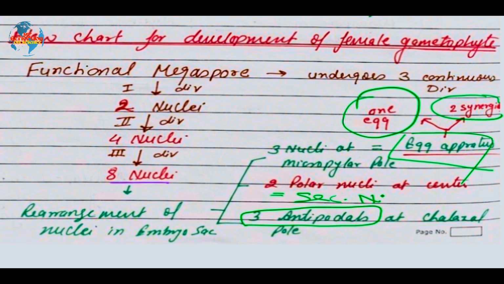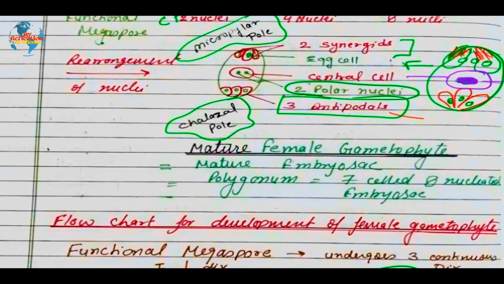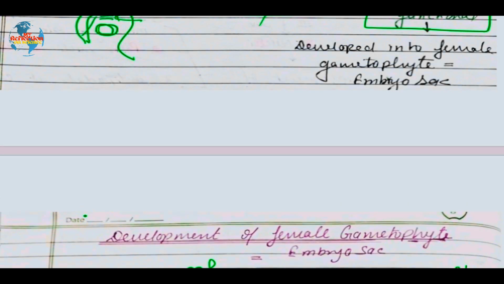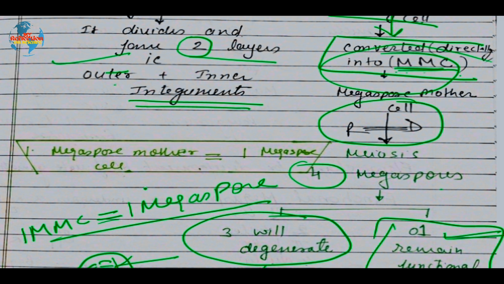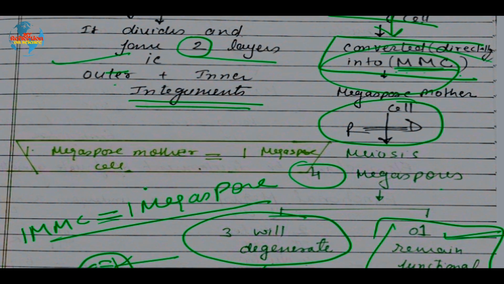So with this, the development of female gametophyte is also over. Hope this is clear to you. And in exams, they ask board questions like explain the development of the female gametophyte starting from the megaspore mother cell. So we have to start the process from here and end up with the 7-celled, 8-nucleated structure, which is called the polygonum type of embryo sac.